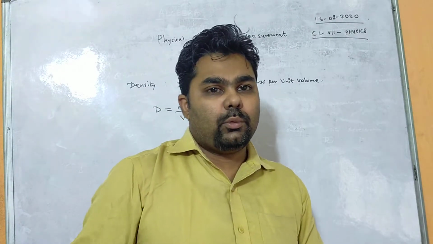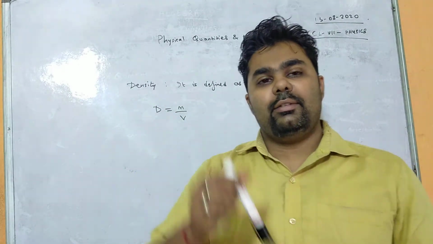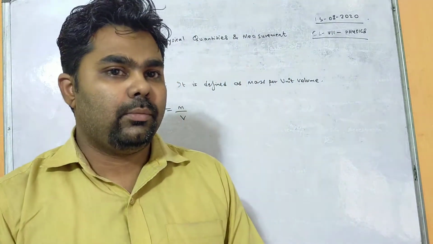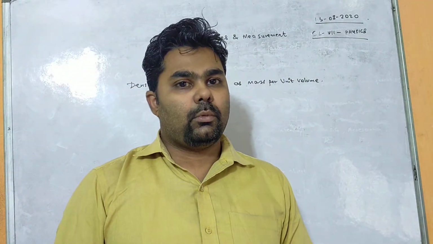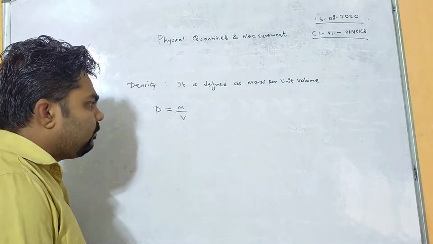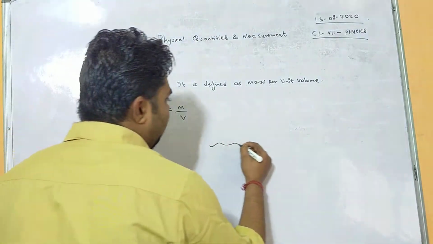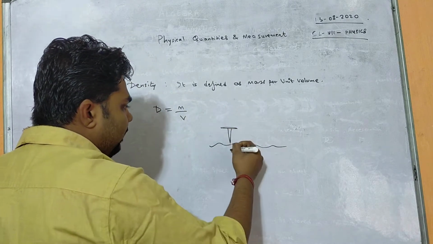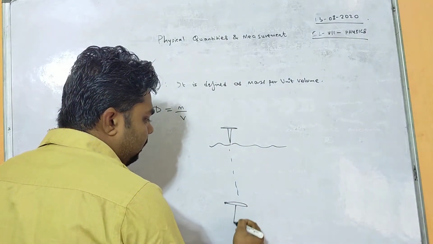Now you see, there was one question: an iron nail sinks inside the water, whereas a ship made up of iron floats on the top of the water. So the reason we will find here. Suppose this is the water and this is the nail. The iron nail is sinking inside the water.